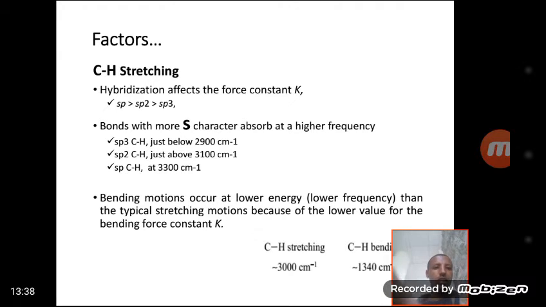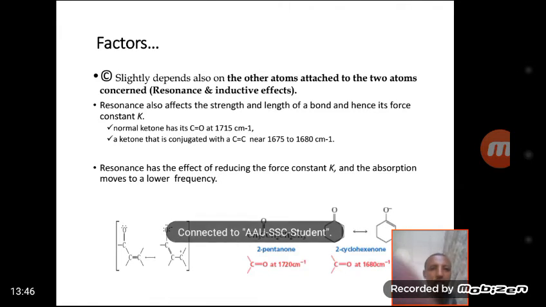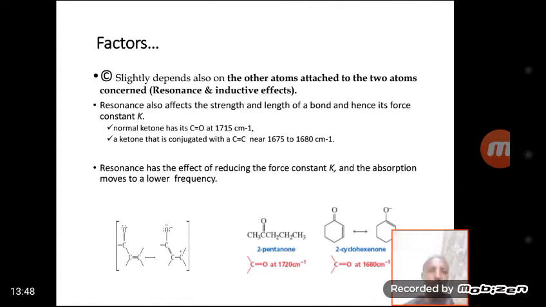of the interacting atom becomes long. As a result, the frequency shifts to lower wave number. It also slightly depends upon the other atoms attached. The attached atom has effects of resonance and inductive effect.